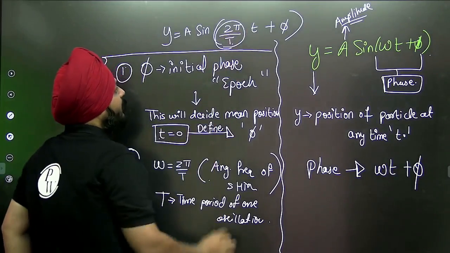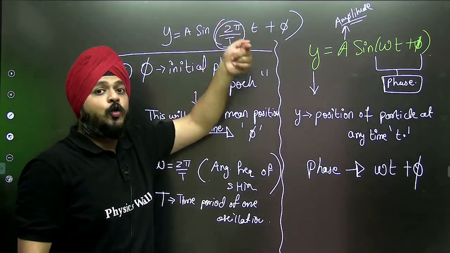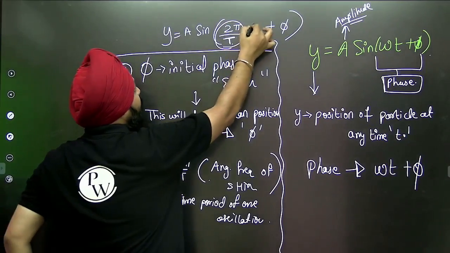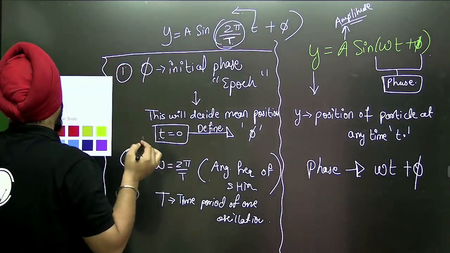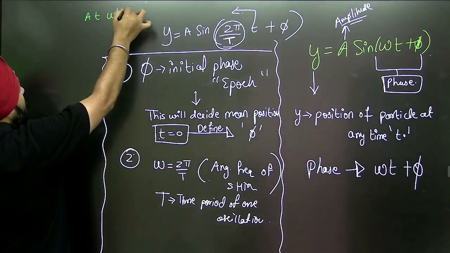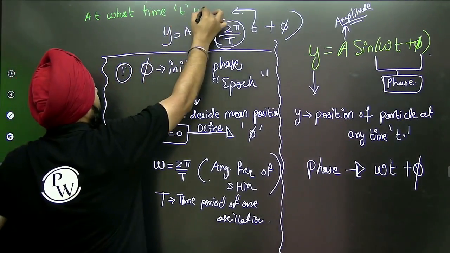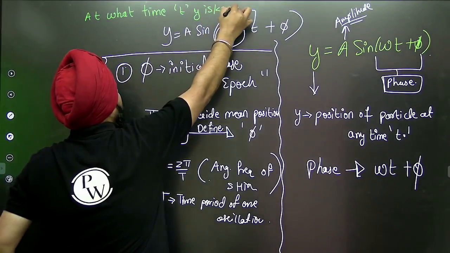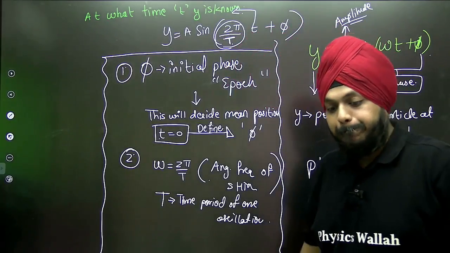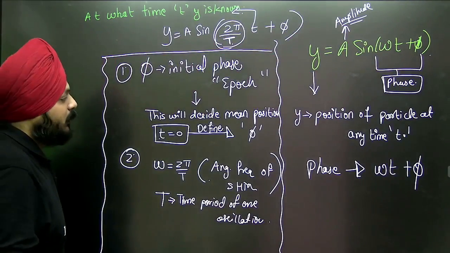Capital T is the time period, and small t is the time at which you want the position of the particle. At what time t the y is known.